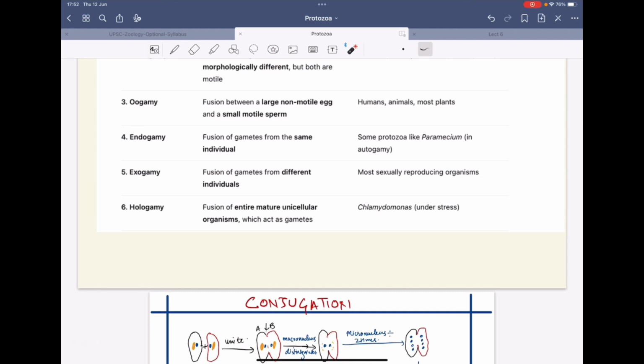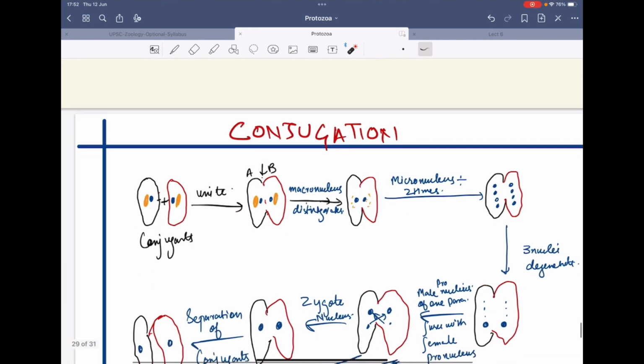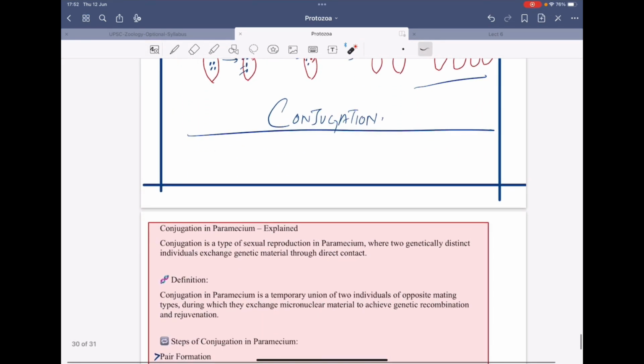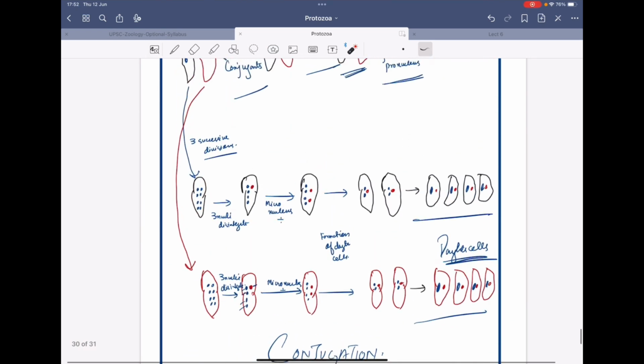Then hologamy is when entire mature unicellular organisms fuse together. For example, this is Chlamydomonas. The whole organism fuses. It happens mostly under stress conditions. This is the whole idea of syngamy. After that, we have conjugation.